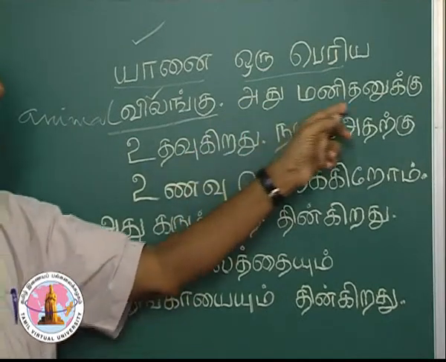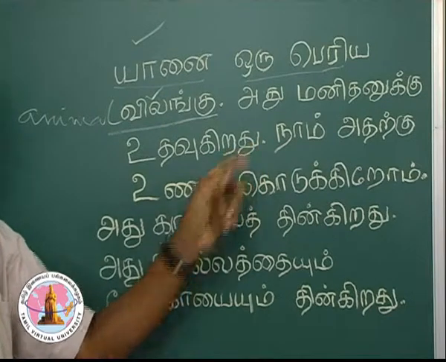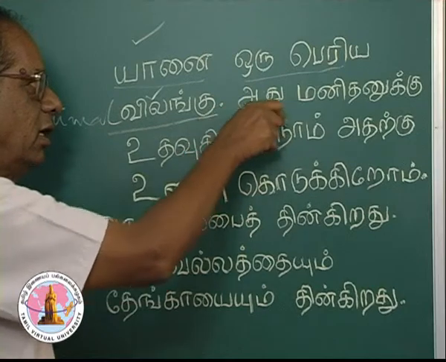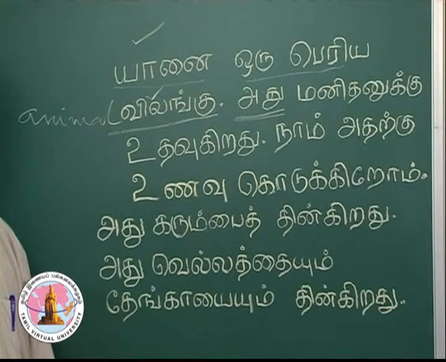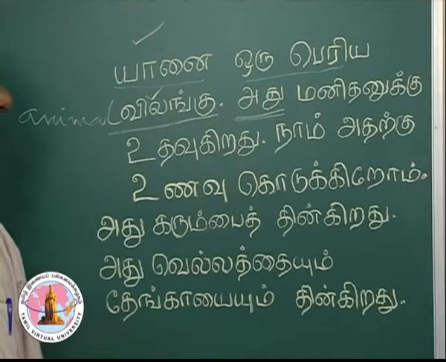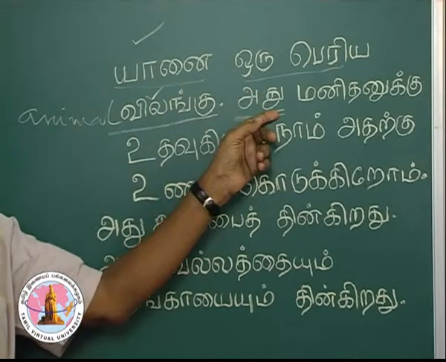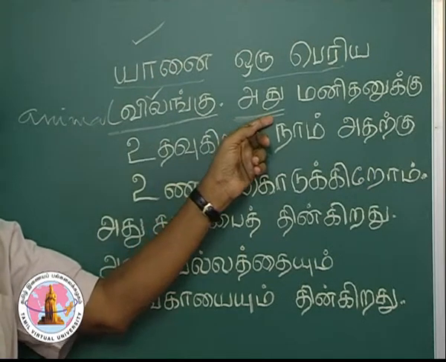The next sentence is அது மனிதனுக்கு உதவுகிறது. Here you know this word adu. Adu is third person singular neuter gender. That's what we learnt all these days. Now I am using it as a pronoun for the elephant. Adu, the pronoun.